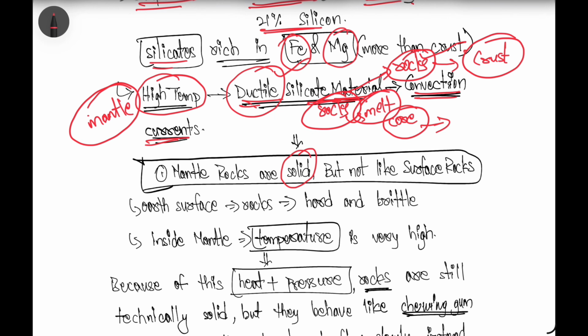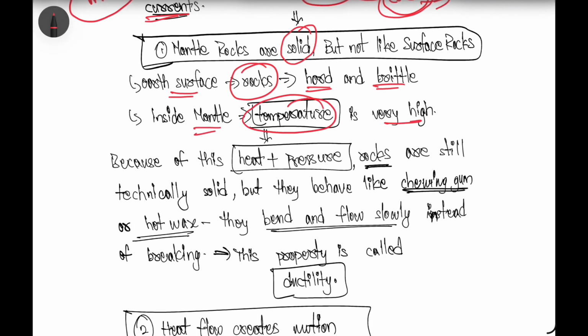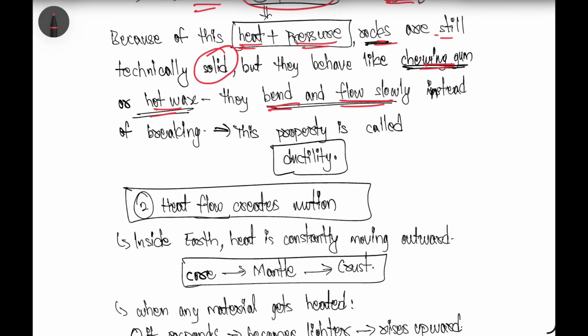And from where is this heat coming? The heat is coming from the core region. That heat is helping the melting of the mantle rocks. At the surface, rocks are very hard and brittle, but inside the mantle, what happens? Because the temperature is very high, pressure also increases, right? As we go deep into the earth, rocks are still technically solid in the mantle region, but they behave like chewing gum or hot wax, and they bend and flow slowly instead of just breaking. That property is called ductility. So instead of breaking because of the heat and pressure, they will simply melt like hot wax.